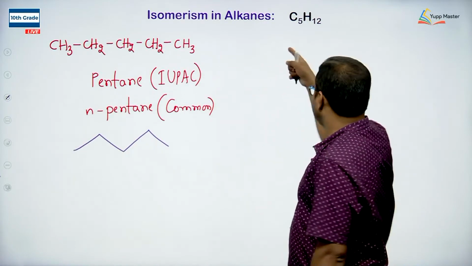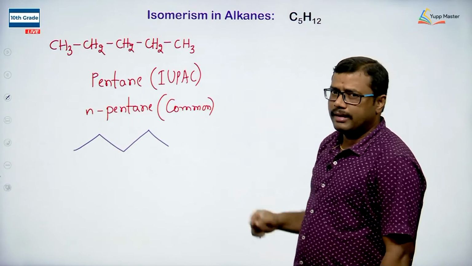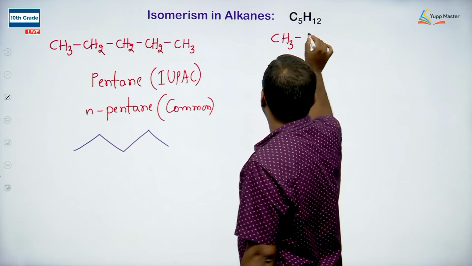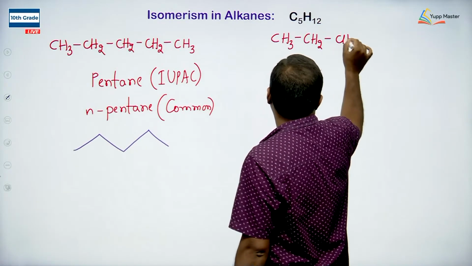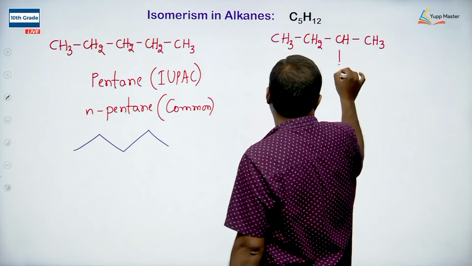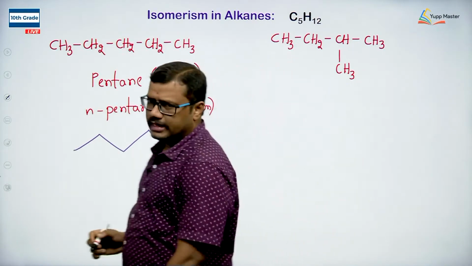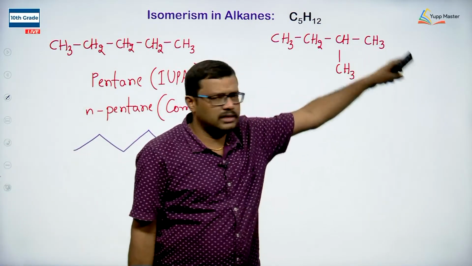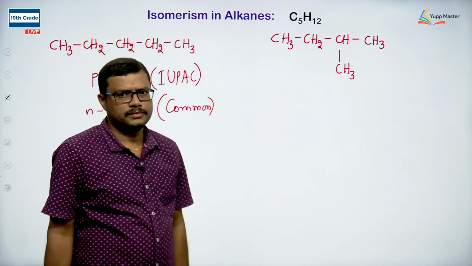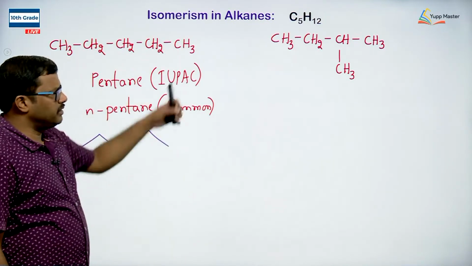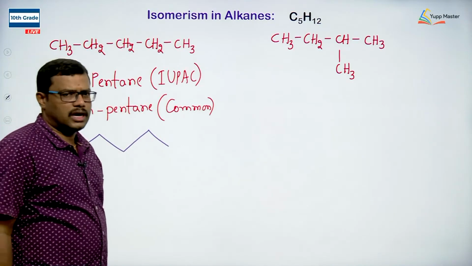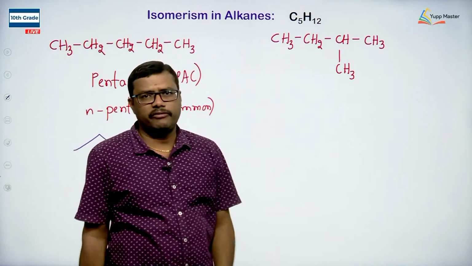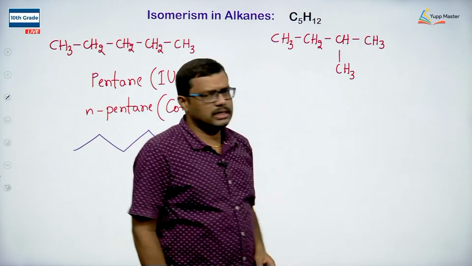Now let us look into the arrangement of 4 carbons in a straight chain and 1 carbon as a substituent. I arrange 4 carbons in a straight chain, and 1 carbon I take as a substituent: CH3, CH2, CH with H downward, CH3, and on the other side also CH3. Now according to IUPAC, if I want to name this compound, I have to select the continuous carbon chain having the maximum number of carbon atoms. So this is the selected chain.